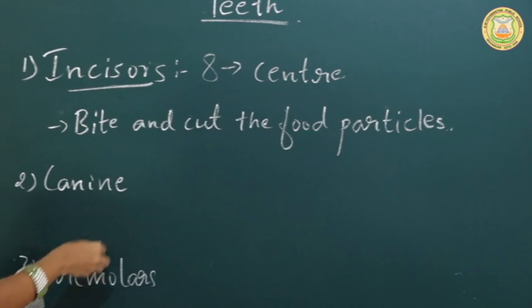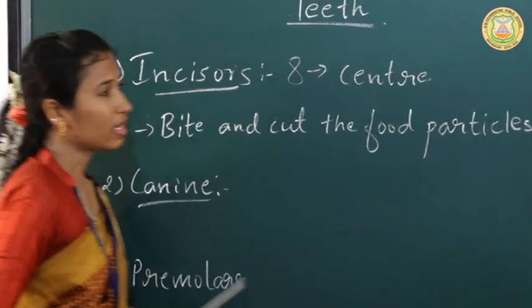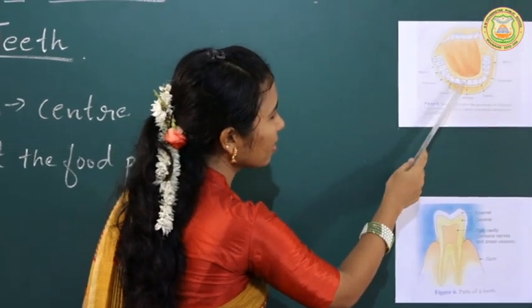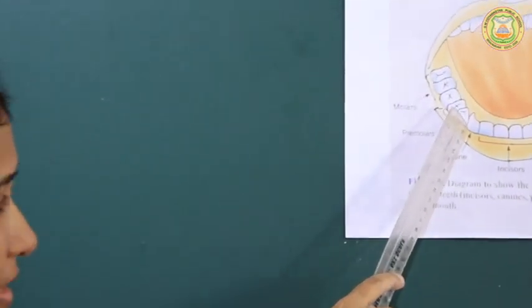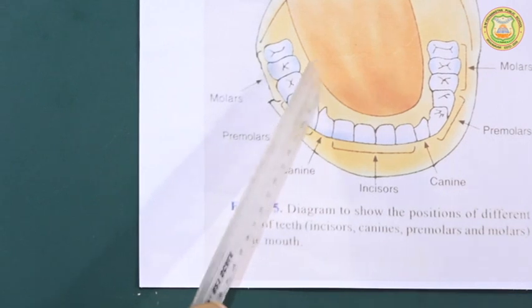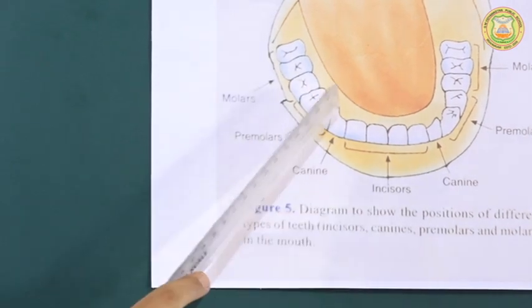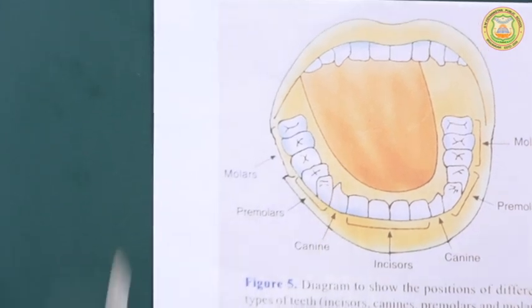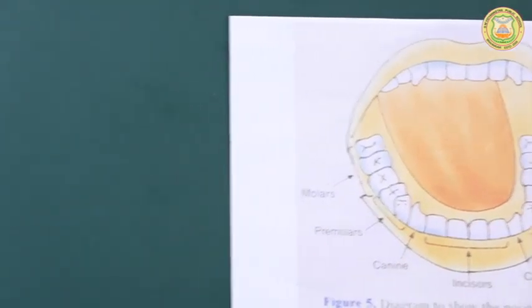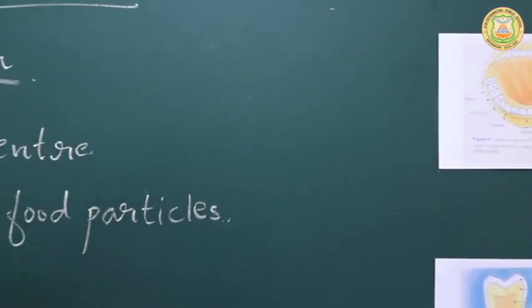And next is canine. If you see just behind these incisors, see here, this is the canine tooth, and the end of the canine is pointed. It has a pointed end, and there will be a total of 4 canine teeth. 2 will be in the lower jaw and 2 in the upper jaw.